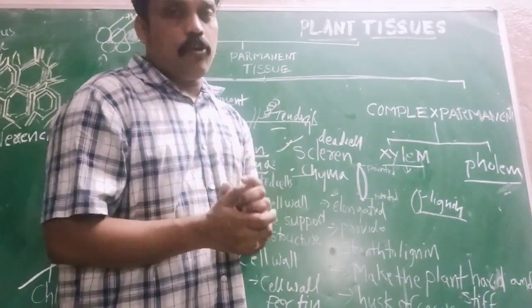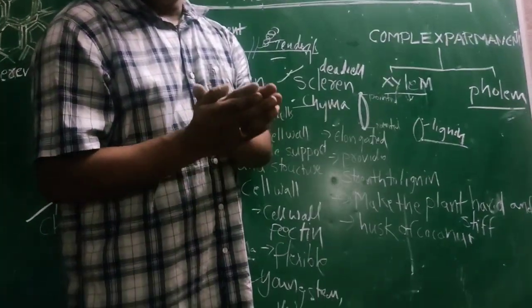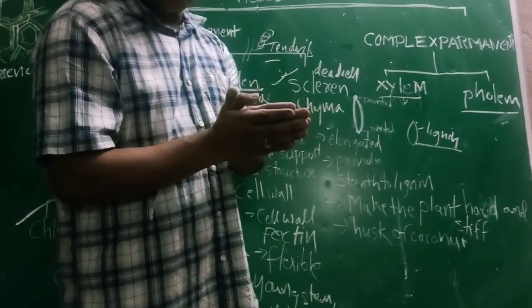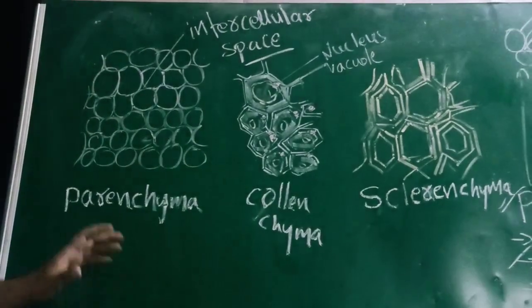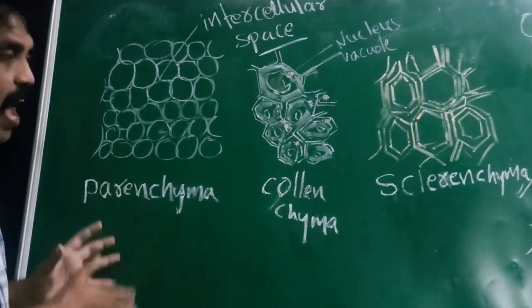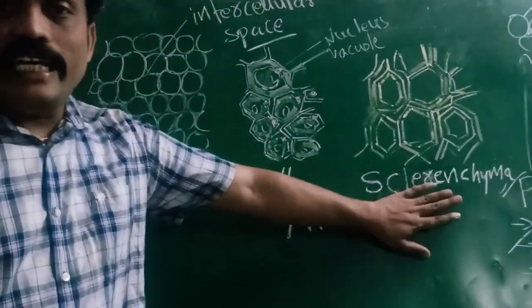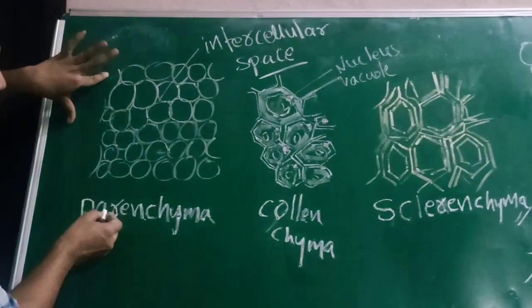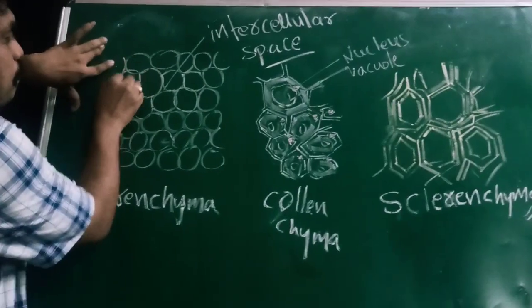Now we have to observe the diagrams of parenchyma, collenchyma, and sclerenchyma. If you observe these parenchyma cells, as I already told, they are round or oval in shape.